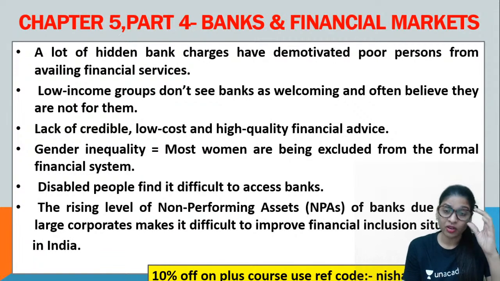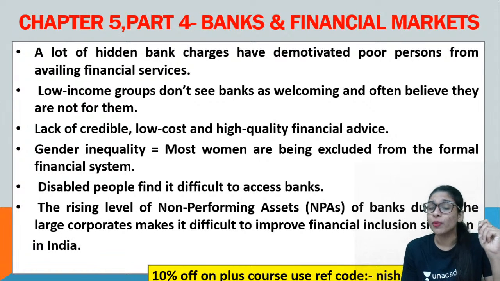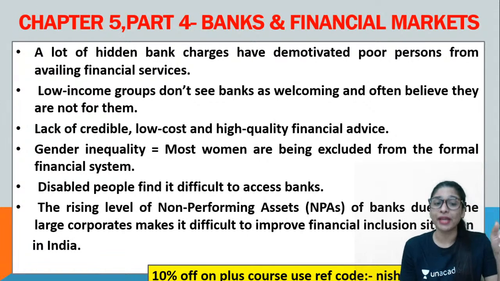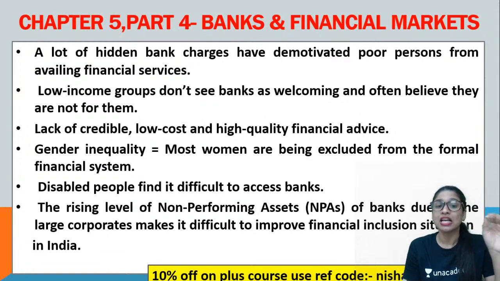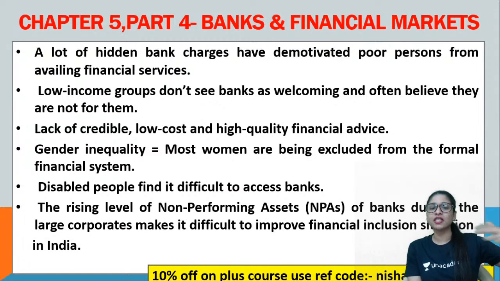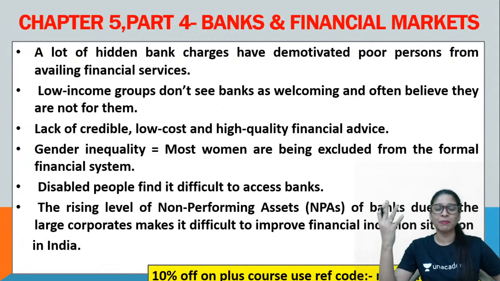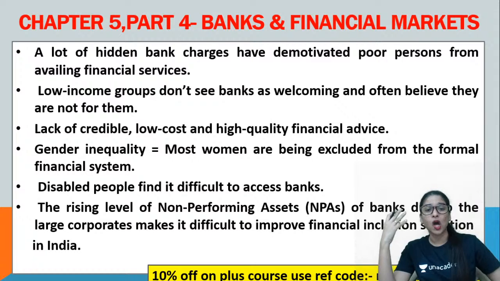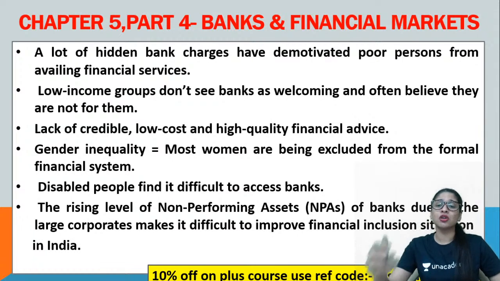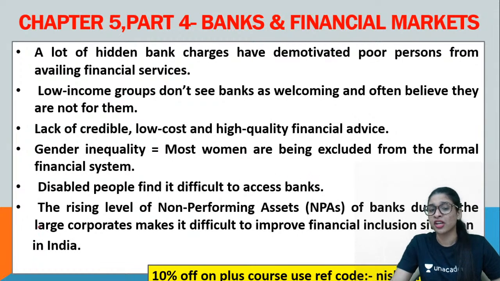Next. Yesterday's topic of discussion. What did we do yesterday? Yesterday we discussed the rising level of non-performing assets of the public sector banks. Come on, that is also one of the reasons, guys, for this lack of financial inclusion. Clear? When the bad loans or NPAs keep on increasing due to large corporates and MNC people or big shots like Vijay Mallya and all, automatically improving financial inclusion becomes a difficult situation for our country, India.